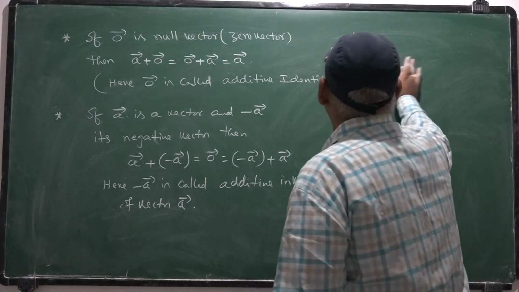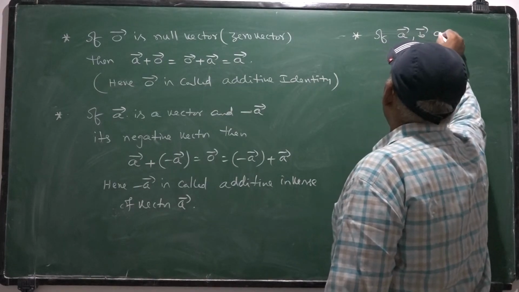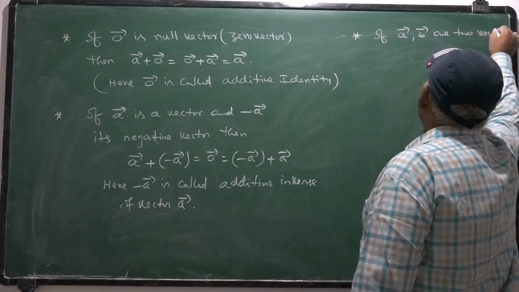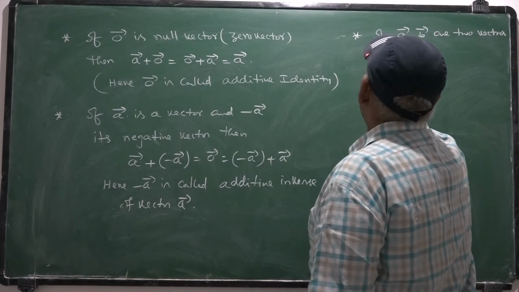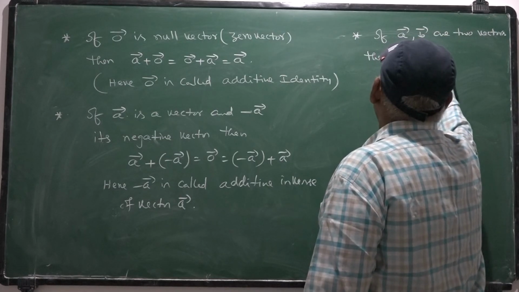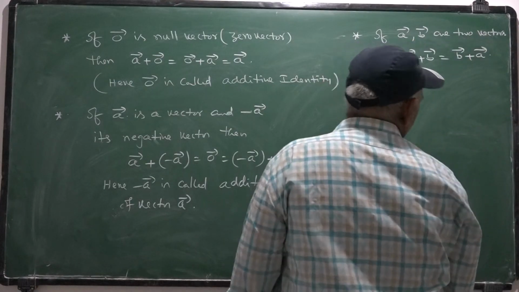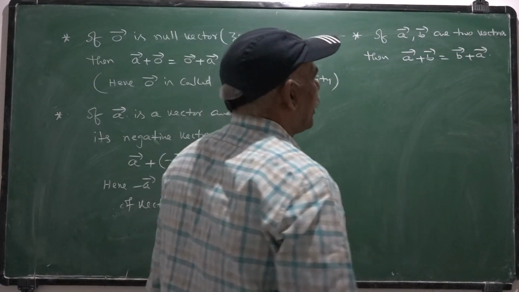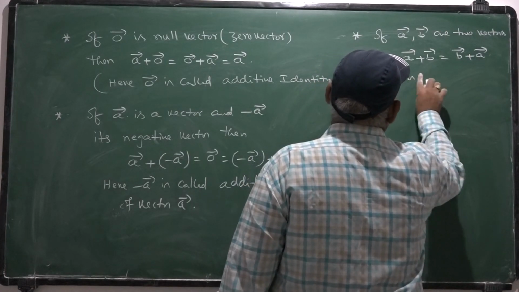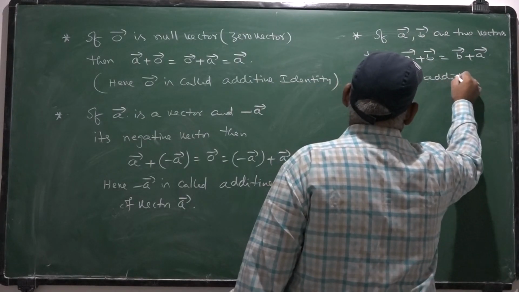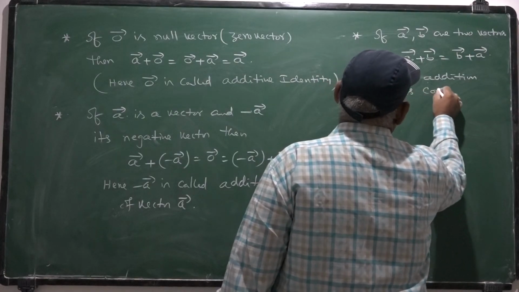Next, if A bar, B bar are two vectors, then A bar plus B bar is same to that of B bar plus A bar. That means vector addition follows commutativity. That is, vector addition follows commutative law.